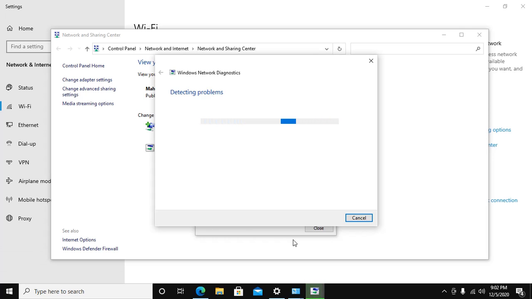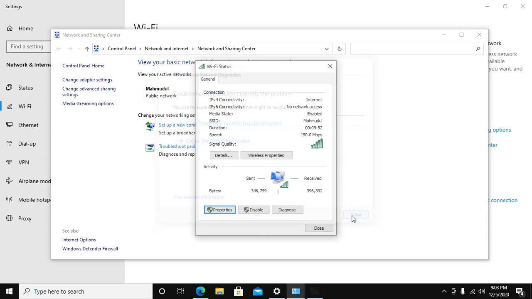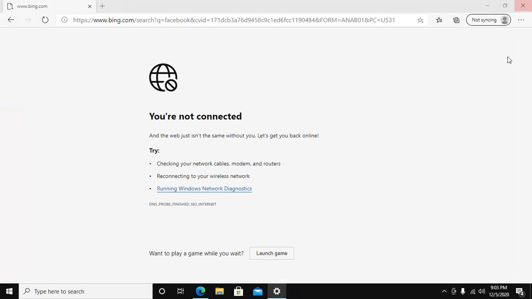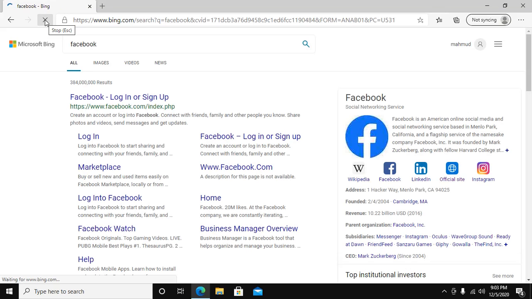Windows Network Diagnostics detects the problems and automatically resolves this issue. Okay, close this and close, and go to a browser and reload and get the result.